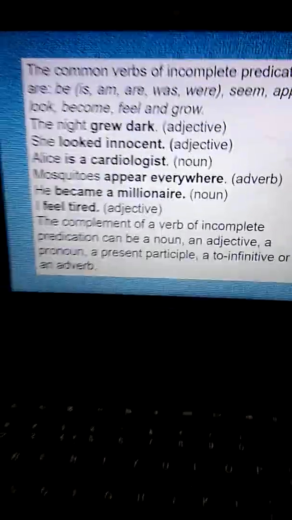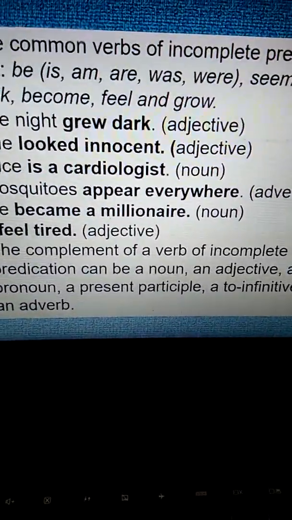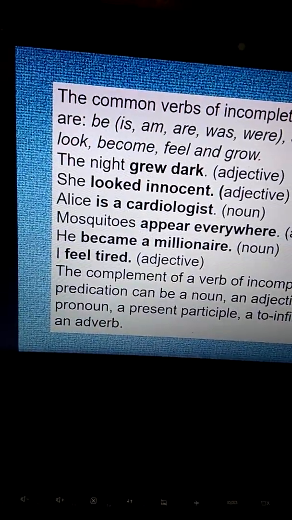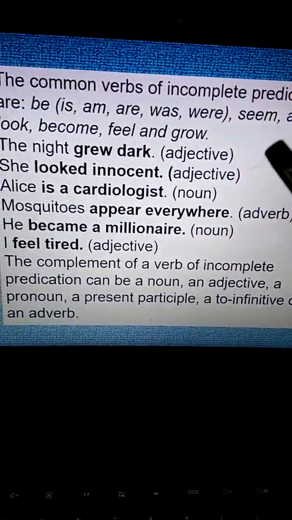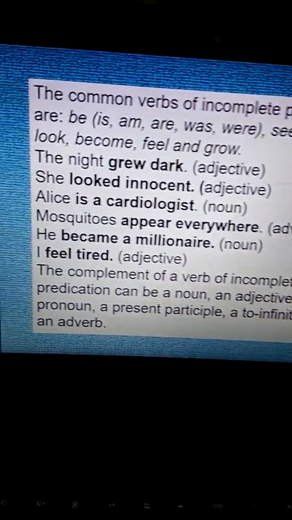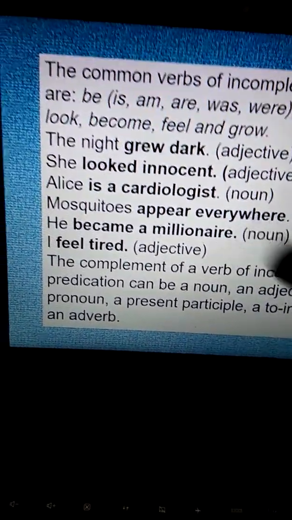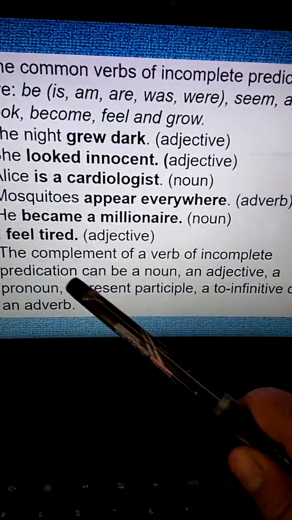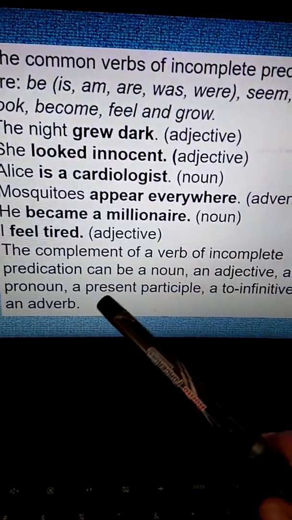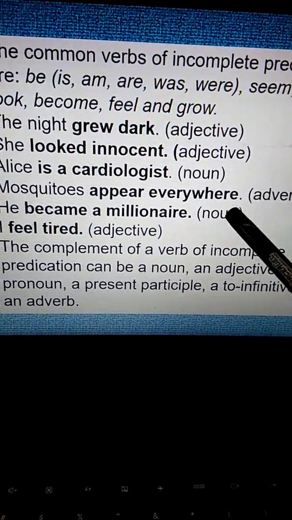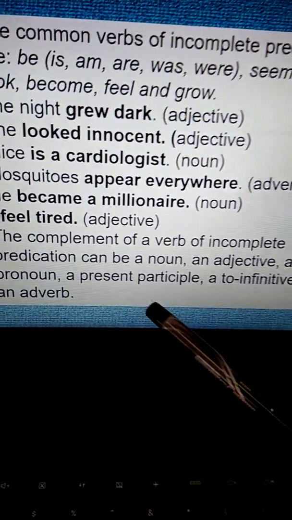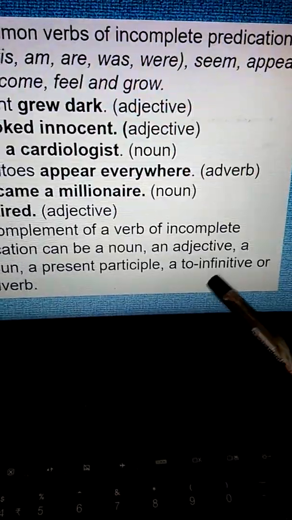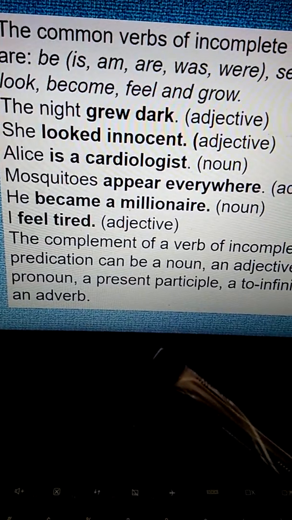So the complement of a verb of incomplete predication can be a noun, an adjective, a pronoun, a present participle, a to infinitive, or an adverb.